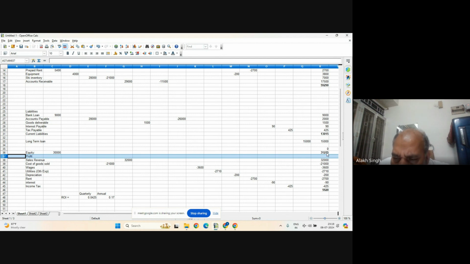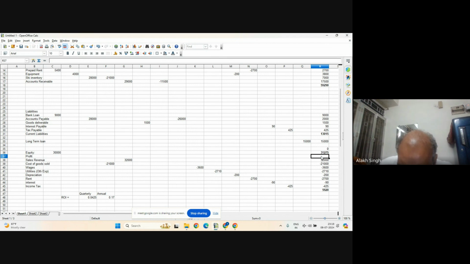Net profit will be 31,275 minus 30,000. So if you want to calculate profit, you can calculate either this minus this directly for short. Otherwise, once I entered it, okay. So 1,275 is the profit. Now, let's calculate this part, because this part is profit, no? Sales revenue and these are the expenses. So let me delete this part.